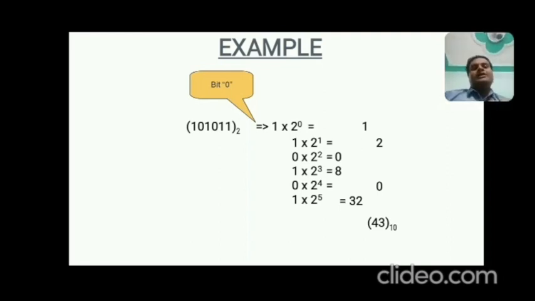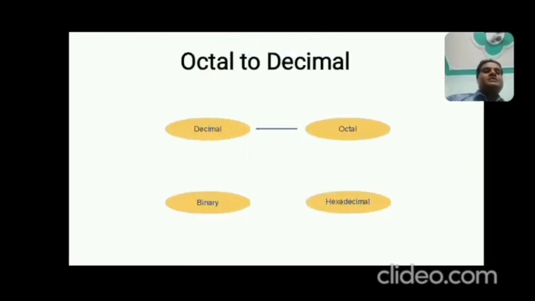How? Here I am using 2 for binary to decimal. If we have octal, then we can use 8. So in place of 2 to the power 1, 2 to the power 2, we can write 8 to the power 1, 8 to the power 2. If we have hexadecimal, we can write 16 in place of 2, that is 16 to the power 1, 16 to the power 2, 16 to the power 3, like this. So these three conversions follow the same manner of conversion. Come to the next slide.